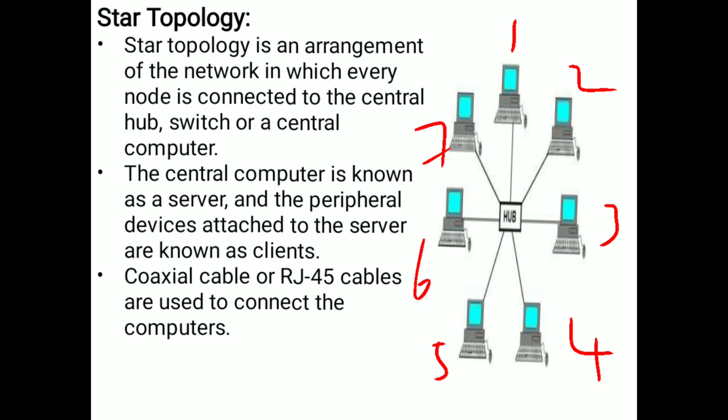To connect to the hub, the first system is connected with only one cable, so we call it an IO port. So by using this IO port we can simply connect to the hub. So for this cable or this IO port, we need not spend more money. So this is one advantage.